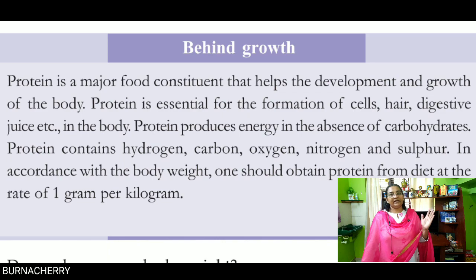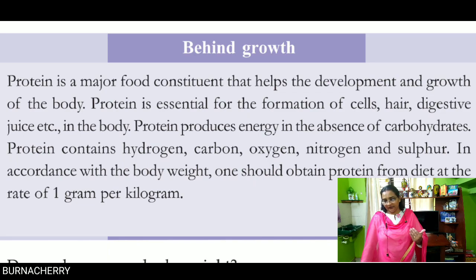So we learned that the carbohydrates contain carbon, hydrogen and oxygen. What does protein contain? It is there in your textbook. Protein contains hydrogen, carbon, oxygen, nitrogen and sulfur. So protein is made up of carbon, hydrogen, oxygen, nitrogen and sulfur. So it is needed according to the weight of our body.